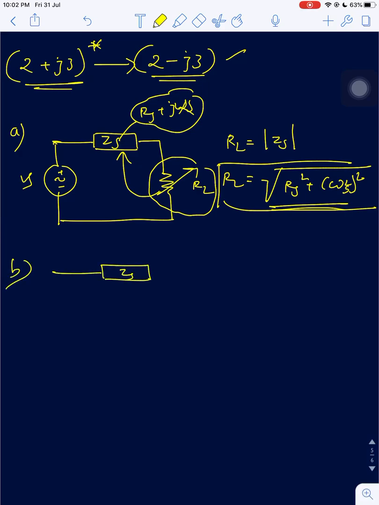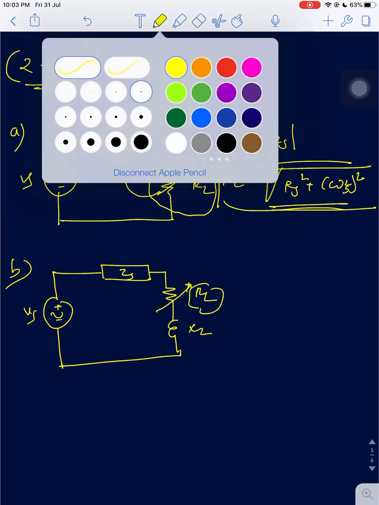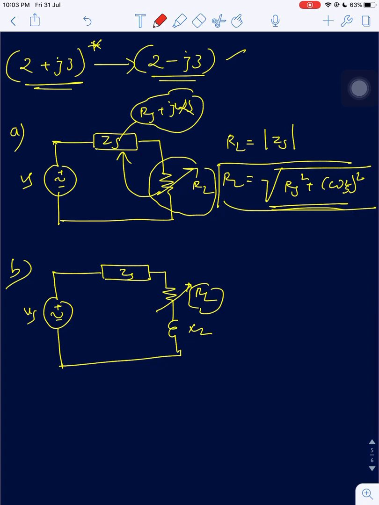Now the second case, B. Only these many cases are possible, right? We have ZS, we have RL, we have XL also, but XL is not variable, only RL is variable. So what is the value of RL to get maximum power transfer? Nothing to worry. Whatever resistance is variable, the load resistance, combine the remaining two and equate to that magnitude.